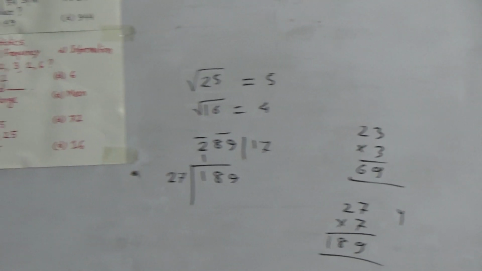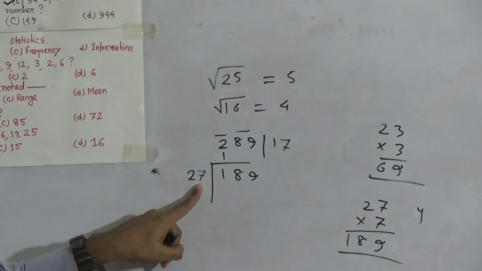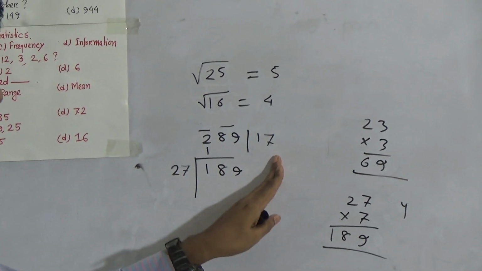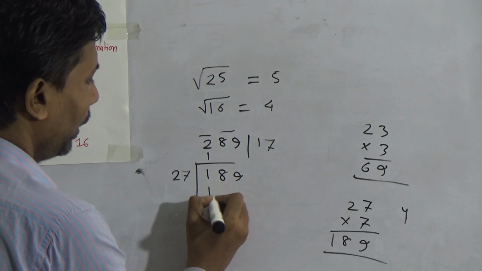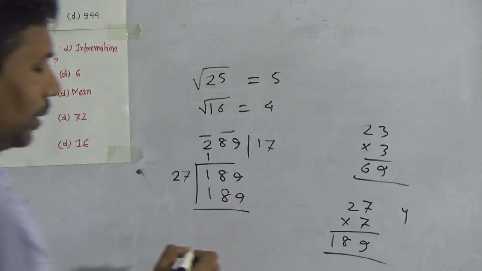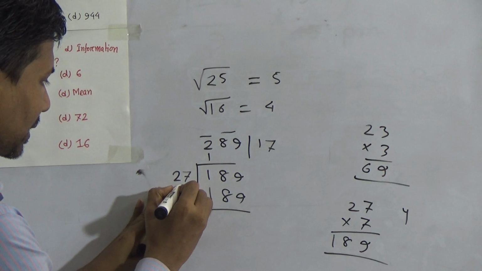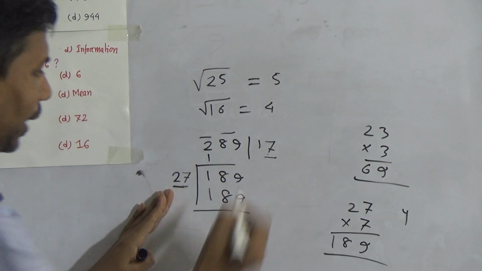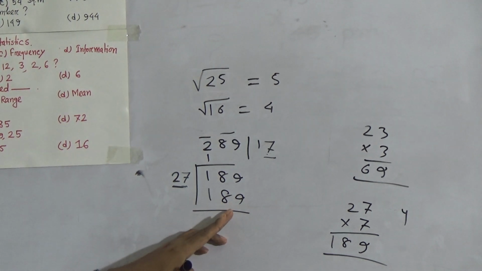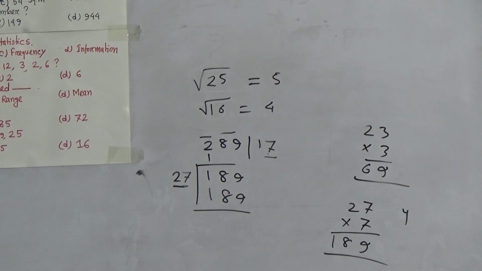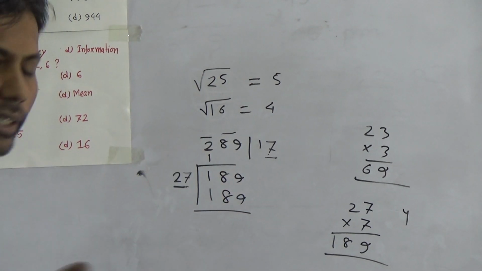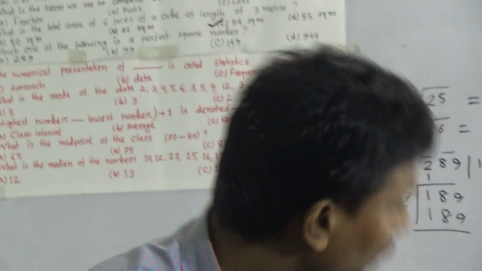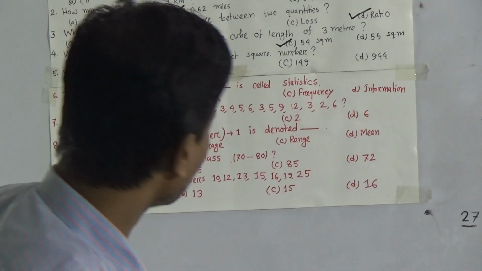Okay, that means if we take 7 here, then we have to take 7 here. So 27 into 7 equals what? 189. Dear student, remember you have to multiply 27 by 7, then we get 189. That means we can say that 289 is a perfect square number.